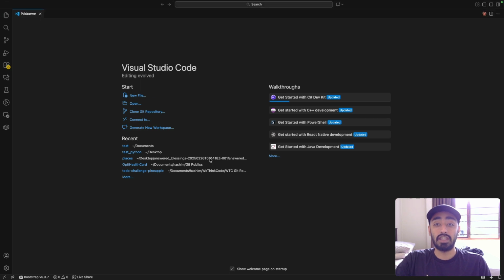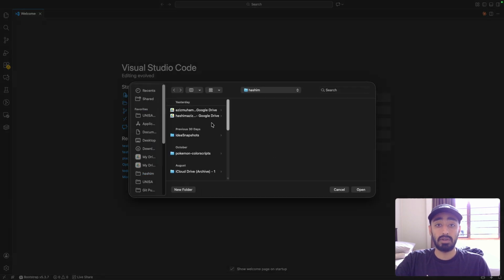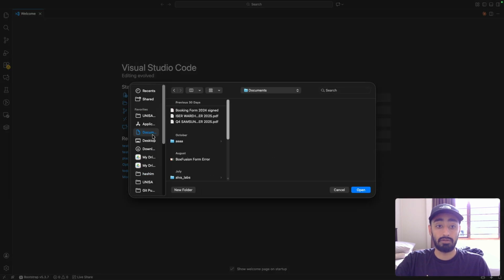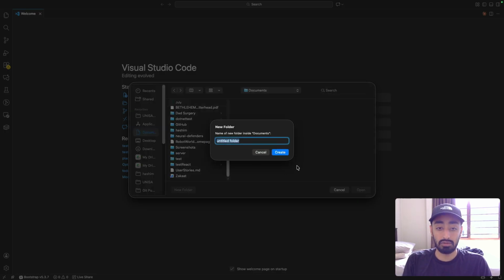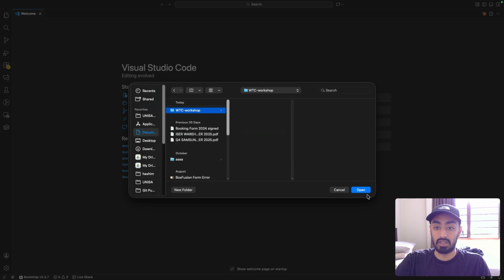So once you have done that and installed your Visual Studio Code, you should end up with a screen like this. And we are going to open up a folder and create a folder for this workshop. So I'm going to create a new folder in this case. Mine's a Mac OS, but if you have Linux or Windows, you can create a new folder as your machine requires. I'm going to call this folder WTC, which stands for Within Code Workshop, and then I know exactly where to find it in my documents the next time I'm looking.